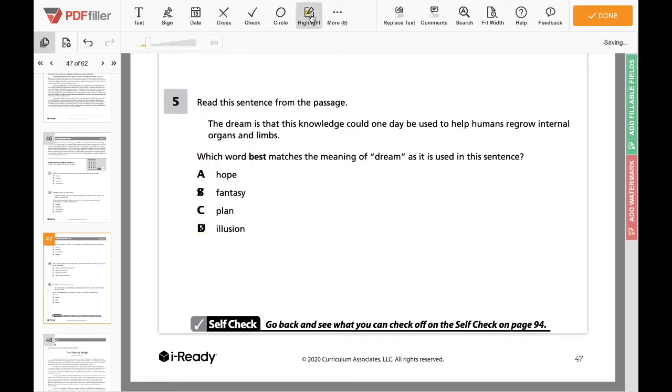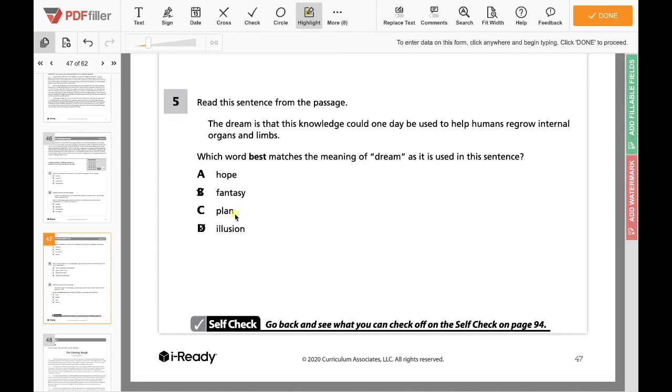But if we look at hope and plan. Hope is saying it's something that's possible. It could possibly, at some point in time, help us to advance human regrowth of organs and limbs. Right? We're hoping that it can happen, but we're not totally sure, but we're working on it, right?